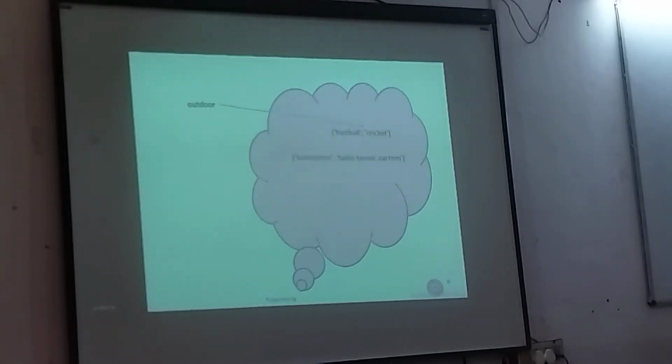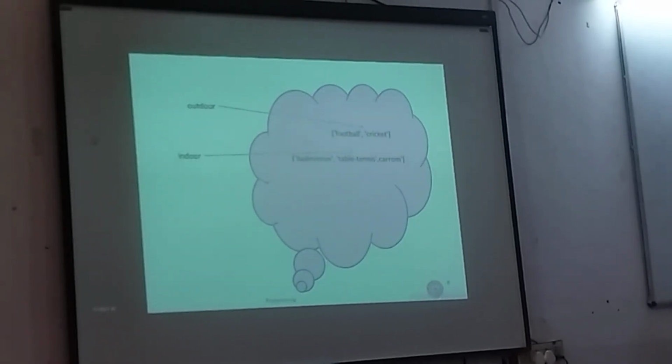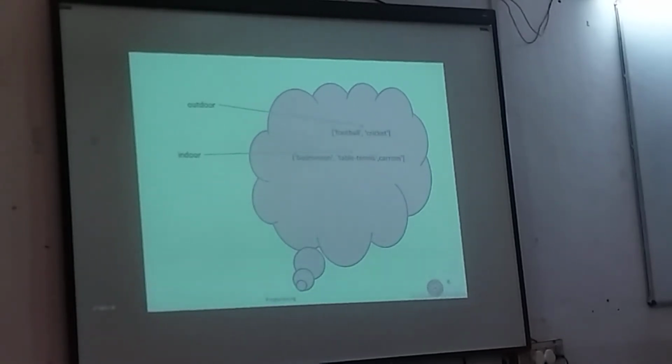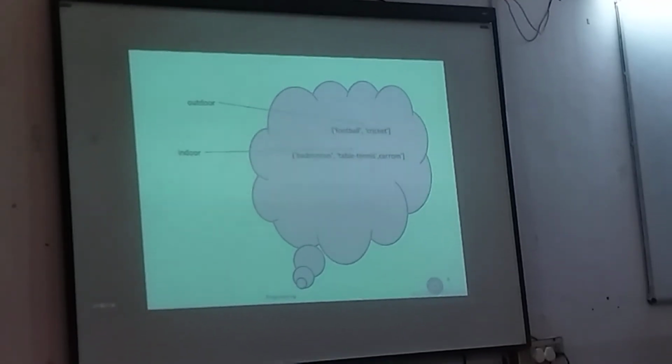Similarly, we do for the indoor variable. Indoor variable is holding a reference or an address or a pointer in some sense to the place in memory where the list badminton, table tennis, carom is stored.